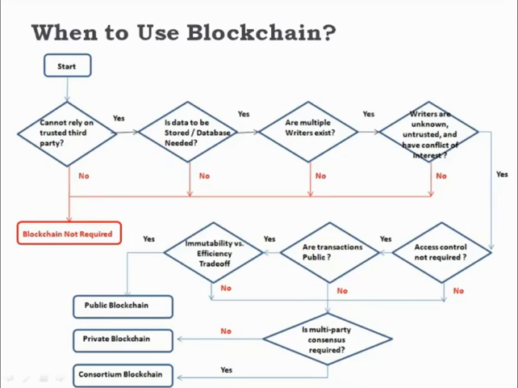Once after those conditions, you are supposed to check for the access control, what type of transactions you want, and the trade-off between immutability and efficiency. If you require these three, then you can choose the public blockchain. If all these three are no, then you have to check whether multi-party consensus is required or not. If you don't require multi-party consensus, then you choose the private blockchain. Otherwise, go to the consortium blockchain. So this is the flow that we discussed in the last lecture.